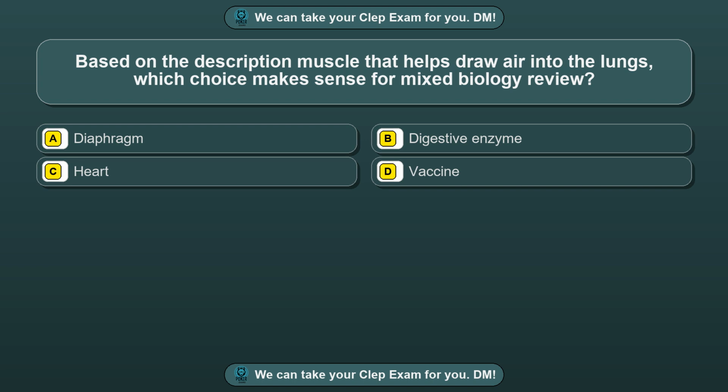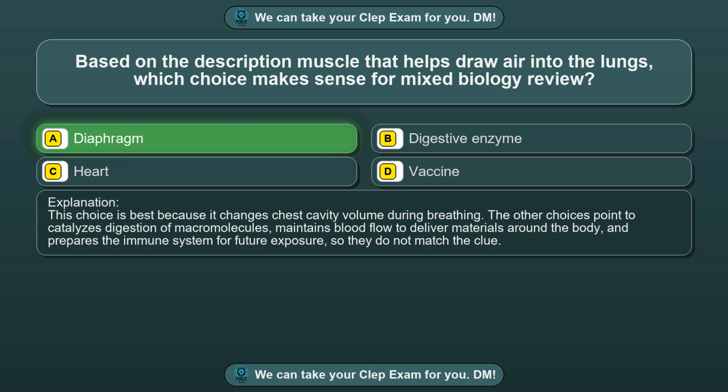Question 55. Based on the description muscle that helps draw air into the lungs, which choice makes sense for mixed biology review? Option A, diaphragm. Option B, digestive enzyme. Option C, heart. Option D, vaccine. The correct answer is option A, diaphragm. This choice is best because it changes chest cavity volume during breathing.